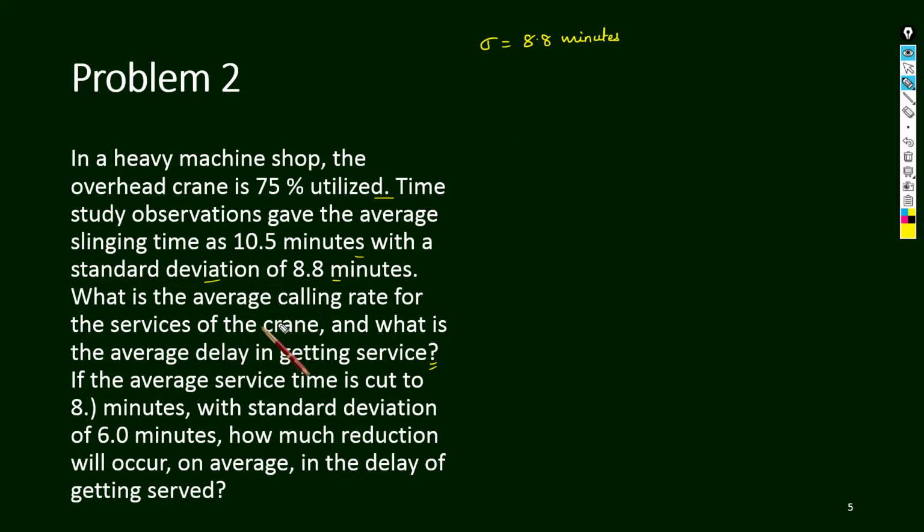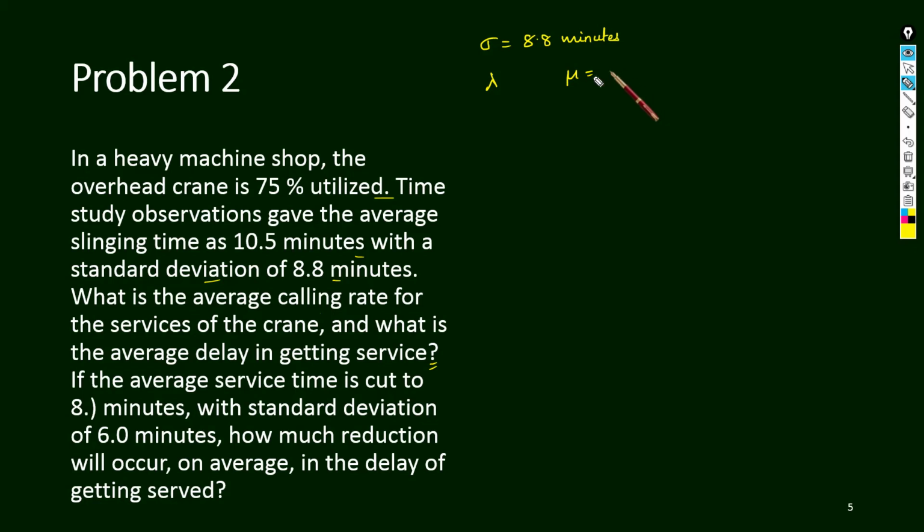Now, average calling rate he is asking. What is the meaning of average calling rate? Obviously, this calling rate means arrival rate. So he is asking for arrival rate lambda. Obviously this slinging time gives mu.